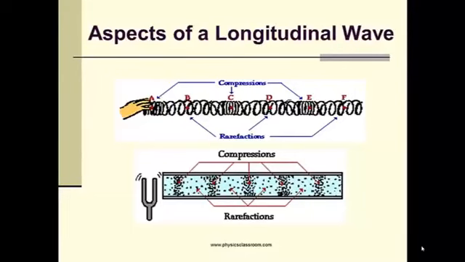The particle motion shown in the bottom drawing is more representative of the animation you saw on the prior slide. Those vertical lines that you could see moving to the right as you watched that video were the compressions, and you can see it easily depicted here, whereas the spaces in between those vertical lines, even though the particles were just vibrating, were the rarefactions, or the regions of low pressure.